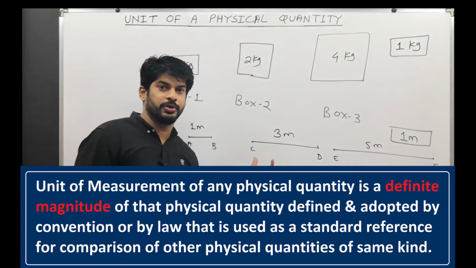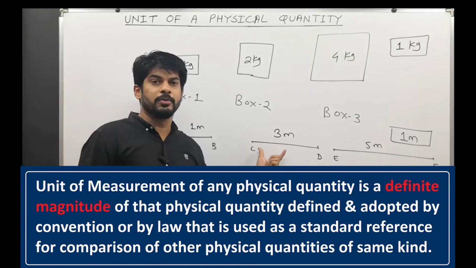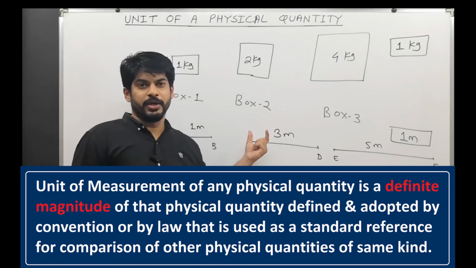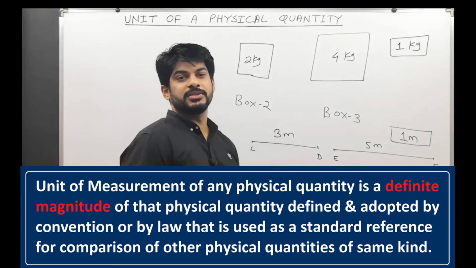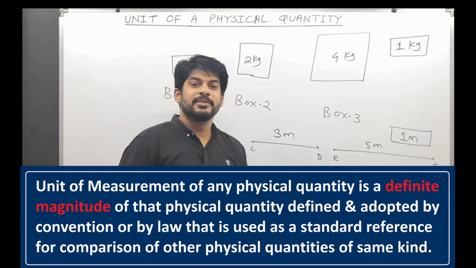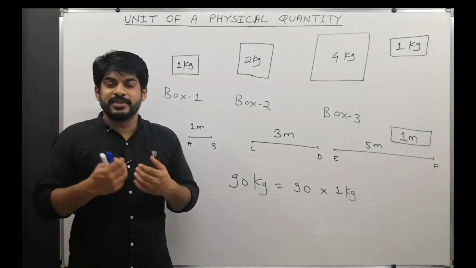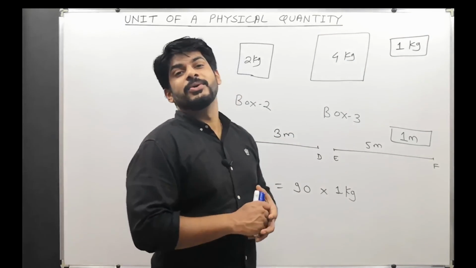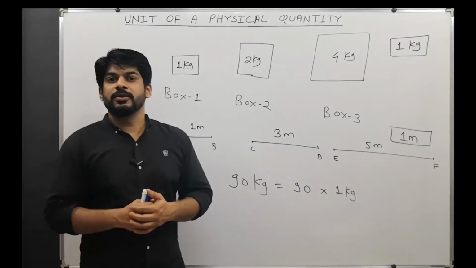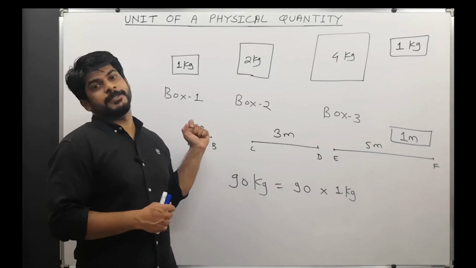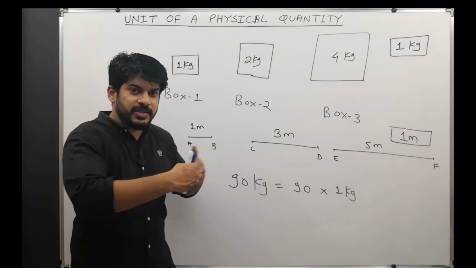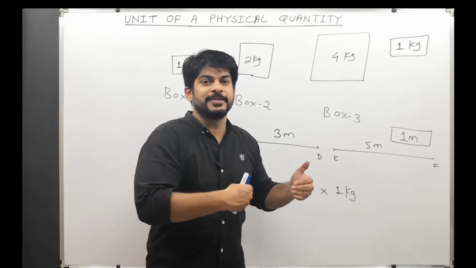Same kind is very important. You cannot compare mass and length. I cannot say 2 kg is 100 meters or 10 kg is 1000 seconds. So every physical quantity has its own unit, and that acts as a standard reference for comparisons.